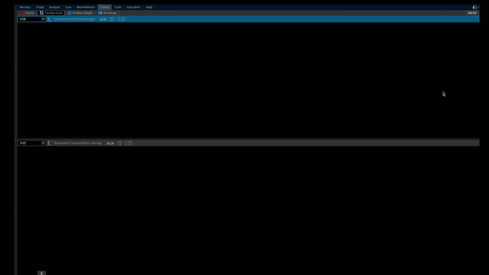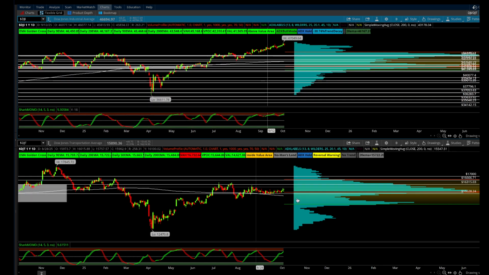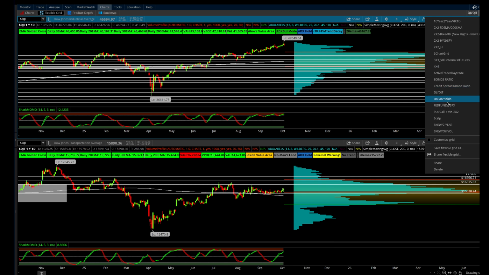Haven't taken a look at transports or the Dow recently. Let's take a quick look. Okay, transports looking like they're setting up, still diverging, but nothing too crazy. But transports are still above the 20, hanging out at volume point of control, really not doing much there. So not too much to report on that front.